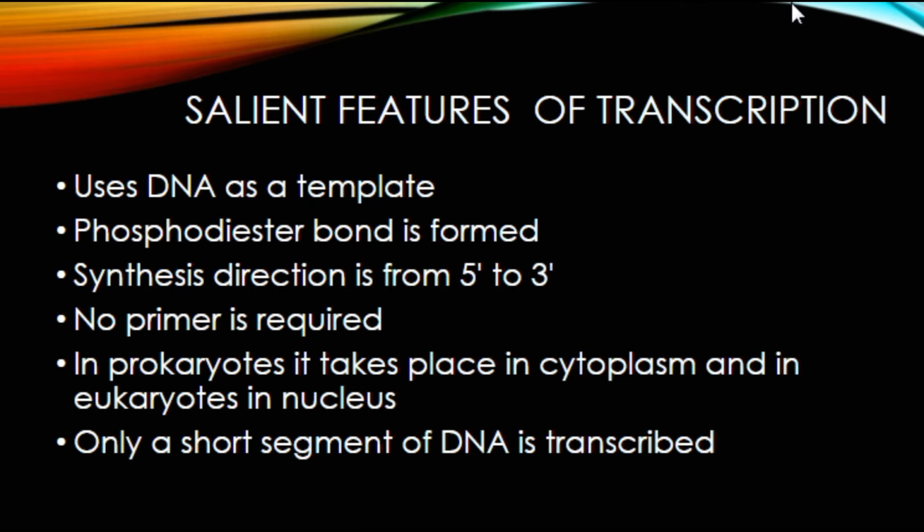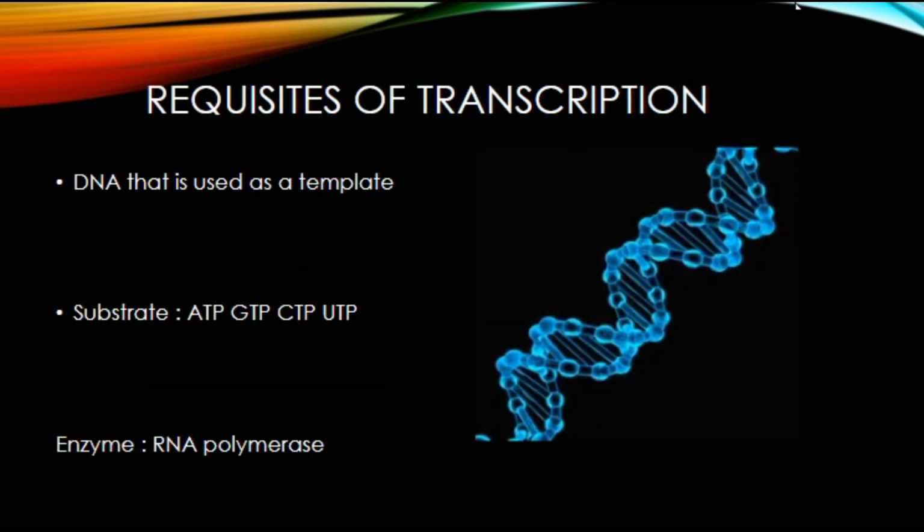And the next question, why is only one strand transcribed? It seems reasonable that only one strand is used, because transcription of RNA from both strands would produce two complementary RNA strands from the same region of DNA, and presumably it would produce two different kinds of proteins. So that's why only one strand of DNA is transcribed into messenger RNA.